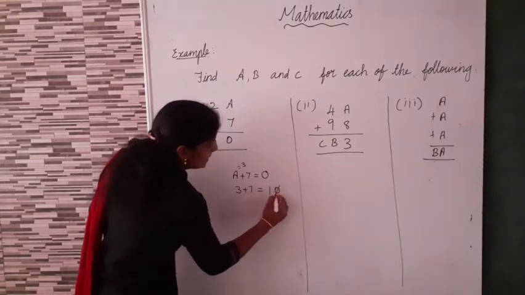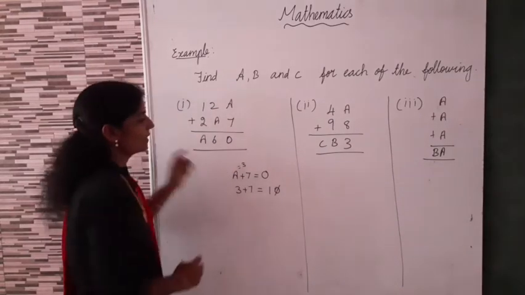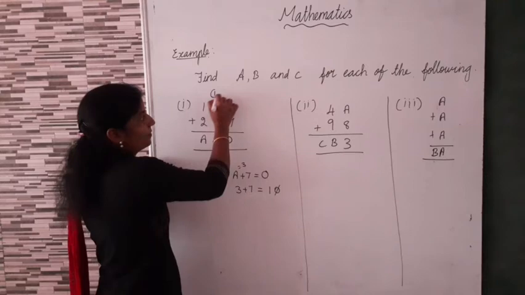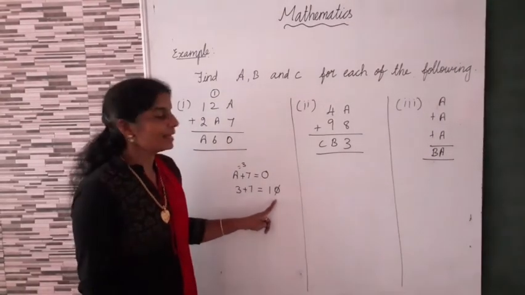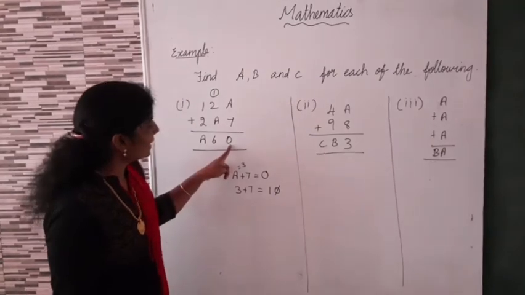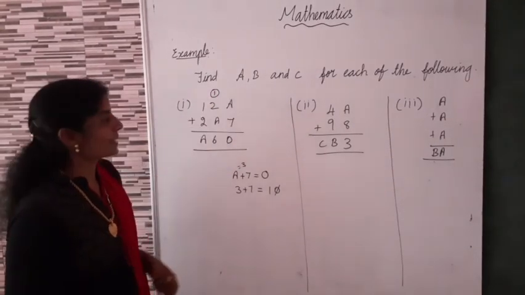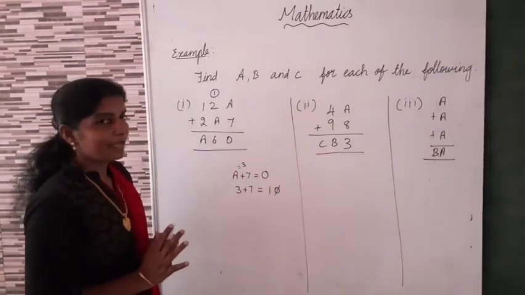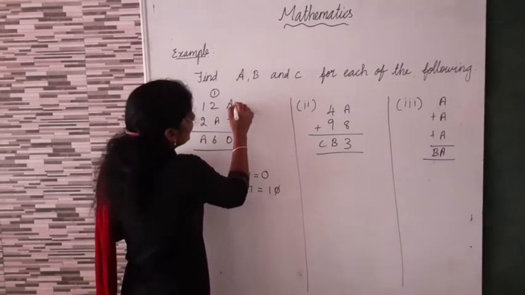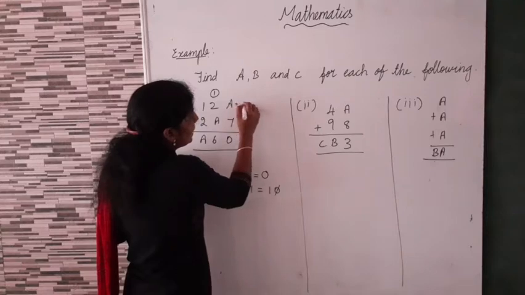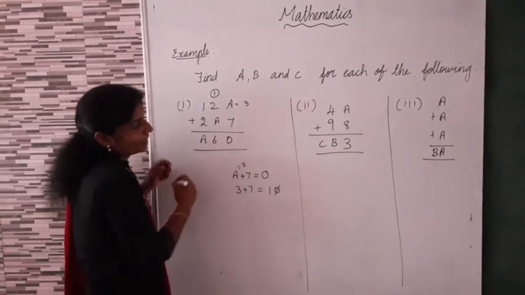Now we write 0 here and 1 is the carry, which goes to the tens place. Clear? Now we know A. What is the value of A? A equals 3. Right?